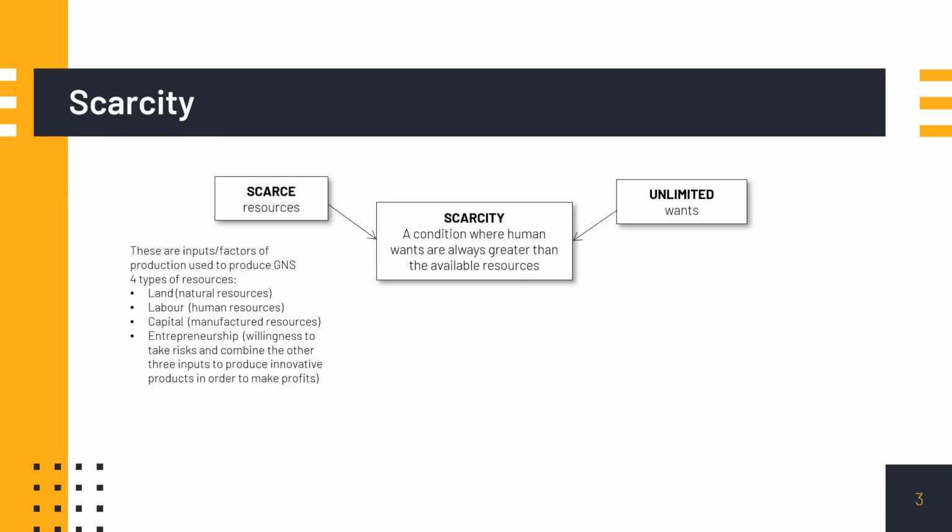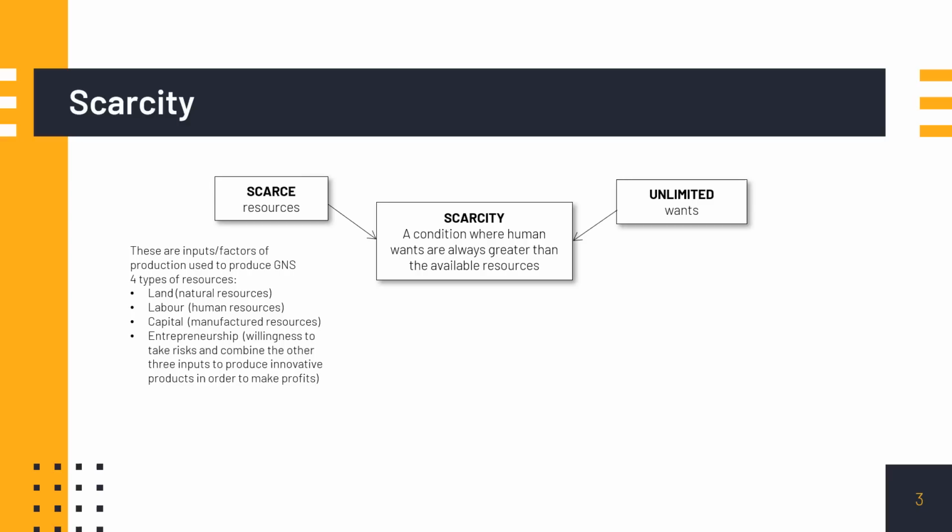Let's look at them one by one. Land are natural resources or gifts of nature. Examples include water, oil, forests, and coal. Now these natural resources may either be renewable or non-renewable in nature. The second resource, labor, are basically human resources, or the mental and physical capacity of workers to produce goods and services. The quality of labor depends on many factors, such as their skills, education levels, and motivation.